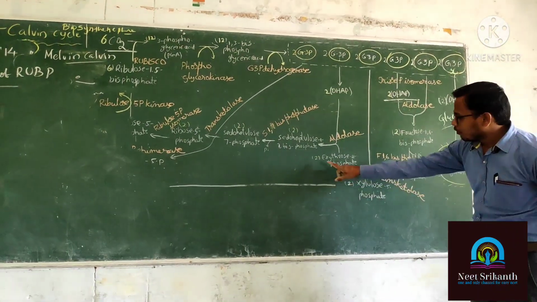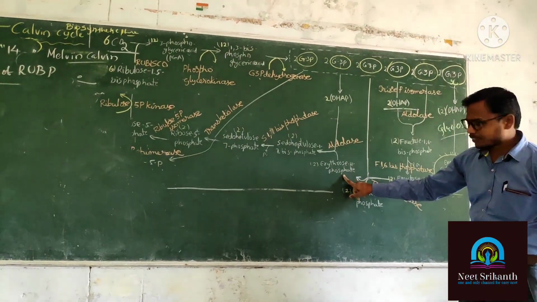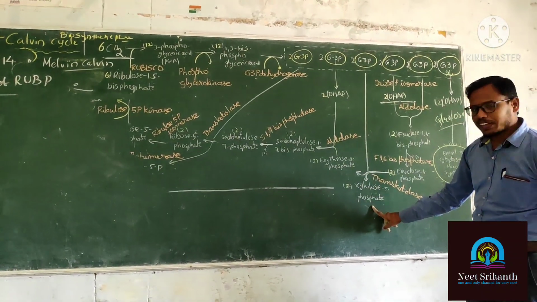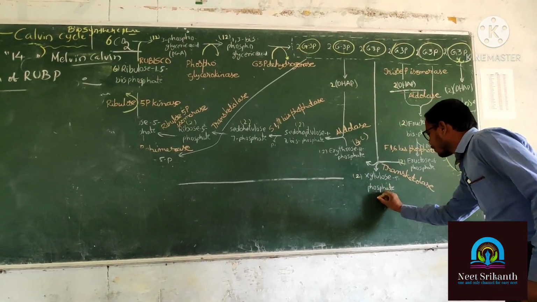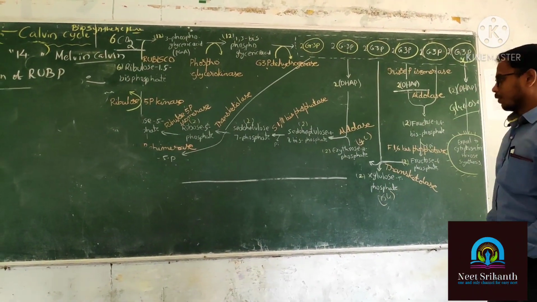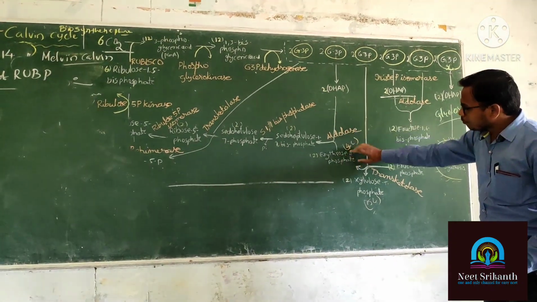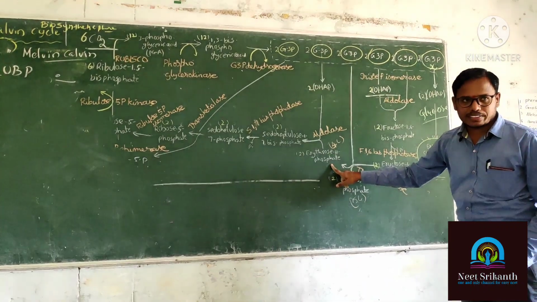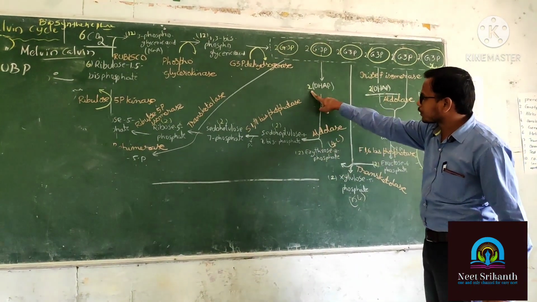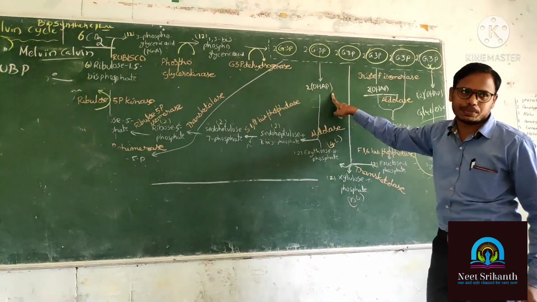We have one is the erythrose 4-phosphate, another one is a xylulose phosphate. Erythrose 4-phosphate is having 4 carbons, xylulose is having 5 carbons. Okay? Here what happened? Now the erythrose 4-phosphate is going to react with 2 molecules of DHAP.